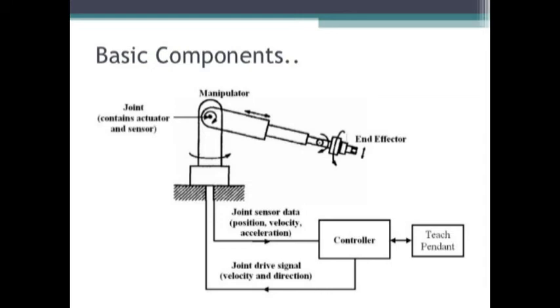And now robot tooling. It is the hand or the gripper of the robot, and is also called an end effector. It is provided at the end of the robot arm. Its design depends on the nature of the work to be performed by the robot.